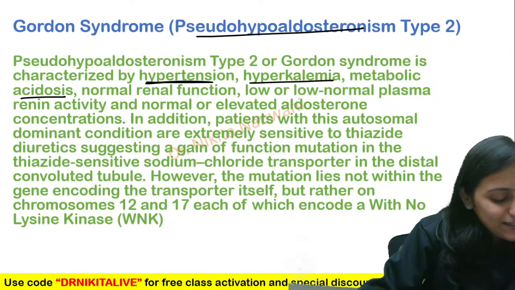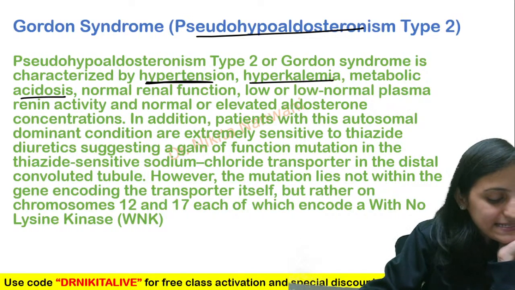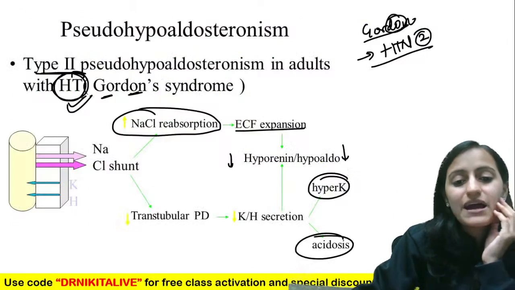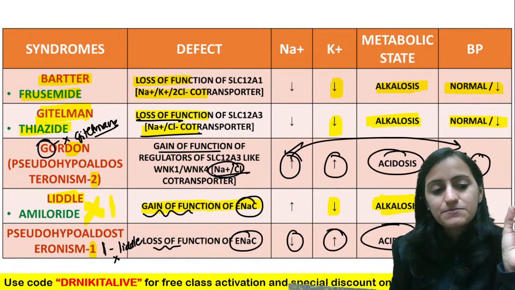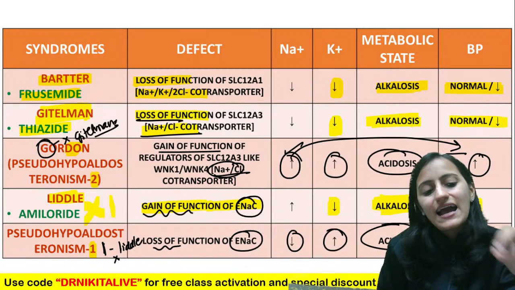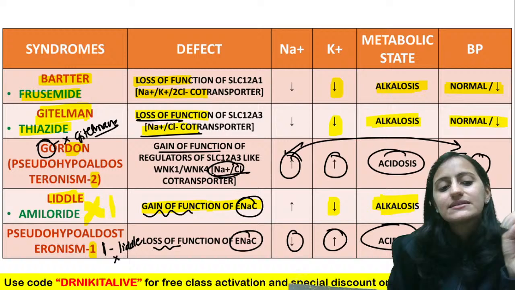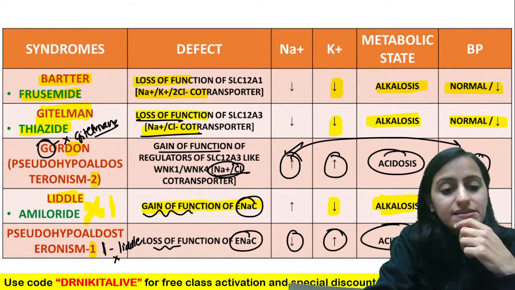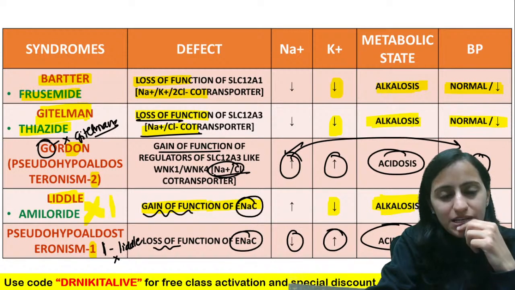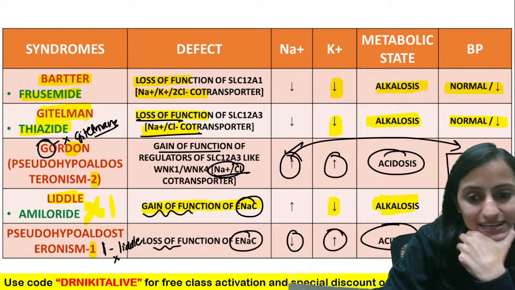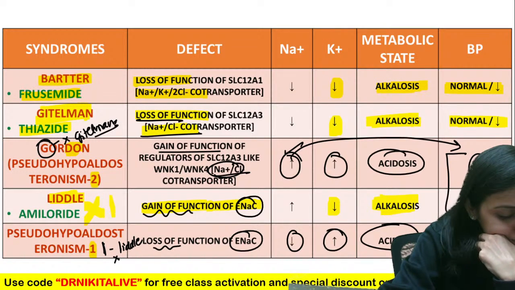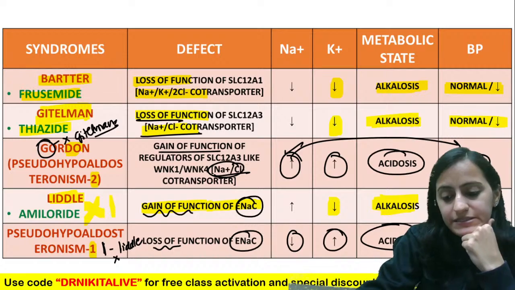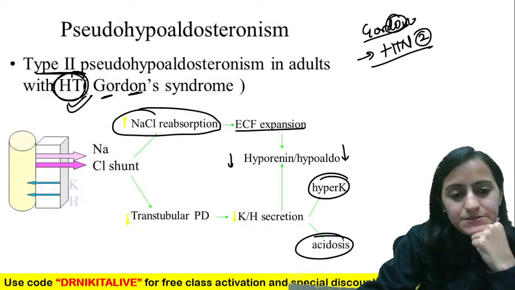So yes, absolutely right, Pratibha. So basically, it is Liddle's and Gordon's which have hypertension. If I go back here, which has hypertension? Gordon's and Liddle's. Gordon's and Liddle's is where you will see the increased blood pressure. Okay, Gordon's and Liddle's will have increased blood pressure.